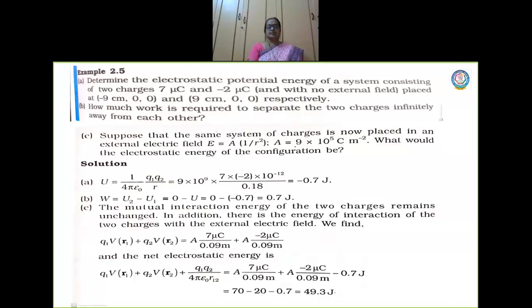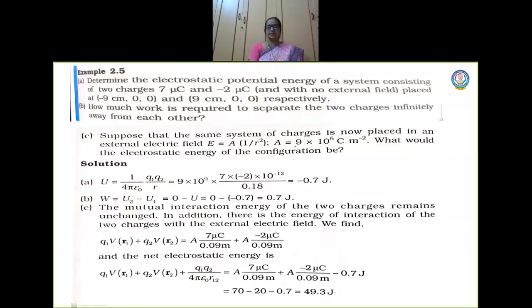Suppose that the same system of charges is now placed in an external electric field, E is equal to A into 1 by r square. So the external electric field is given. What should be the electrostatic energy of the configuration? Right? Now in this case, the value of the external electric field is given. You need to understand that whenever an electric field is given, there will be an interaction between the charges and the external electric field.